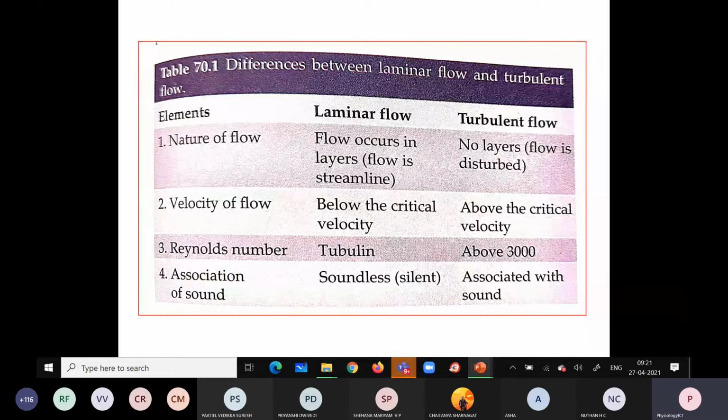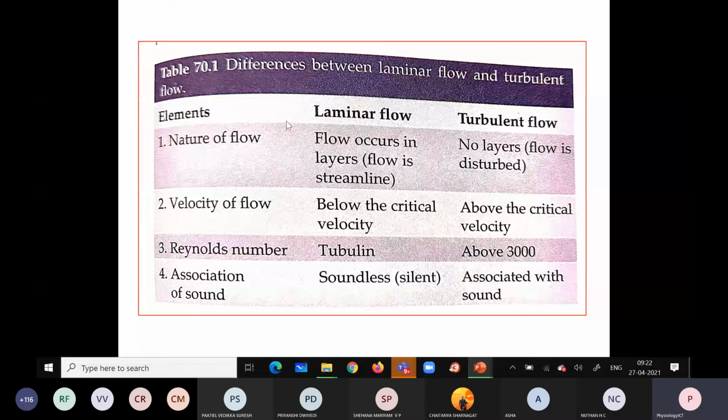During that time, when we apply the cuff to the arm, raise the pressure, and then slowly release the pressure, whatever sounds we are hearing are the Korotkov sounds. Those mainly explain the turbulent blood flow. When we are tying, we are increasing the pressure and decreasing the vessel diameter, so the velocity increases. Because of that, the turbulence increases, and the flow has a sound. Those are called Korotkov sounds.